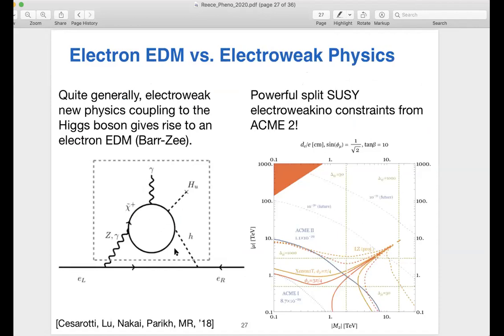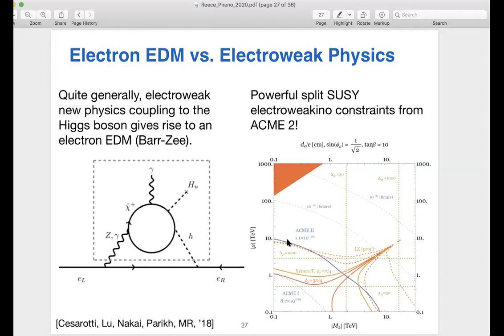And at 2 loops, there are also important effects that come from these bar Z diagrams with charginos running in an inner loop that are connected by electroweak gauge bosons and Higgses to the electron. And this is probing chargino masses of order a few TeV. That's the blue contour here. For reference, these orange contours are direct detection results from xenon 1 ton if the neutralino is the dark matter. And so you can see they're very complementary to each other. They're probing similar parameter space.